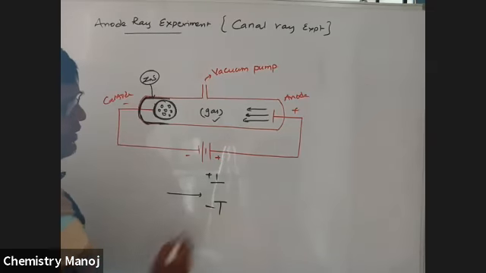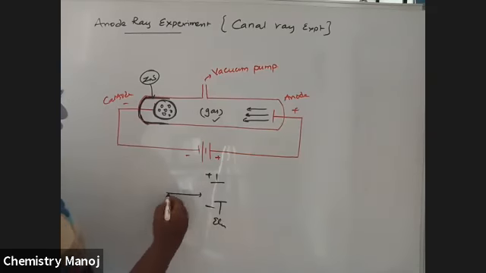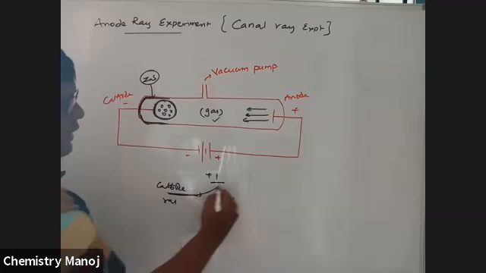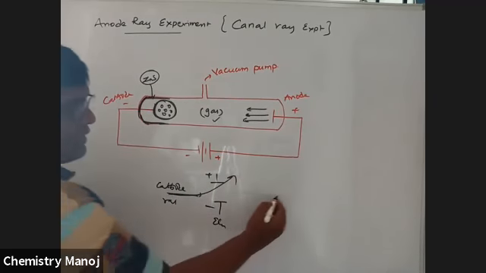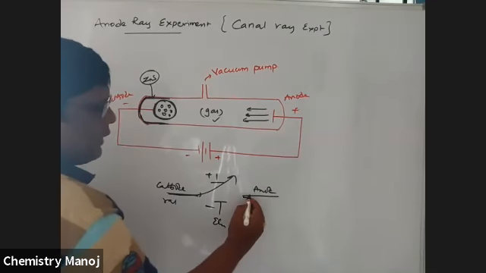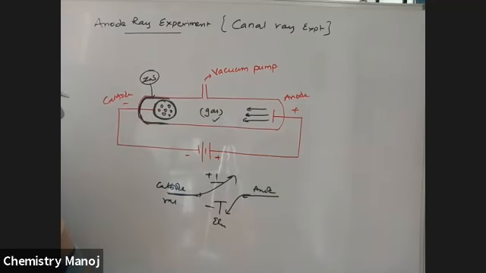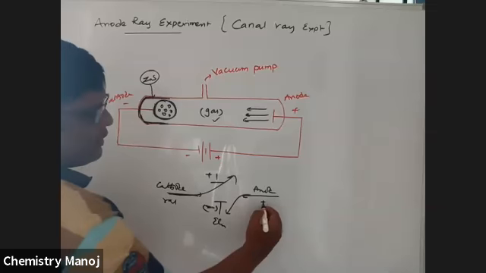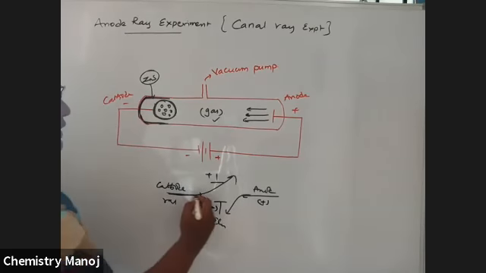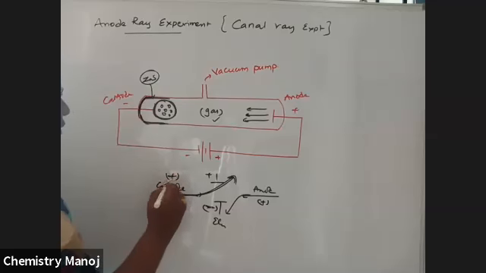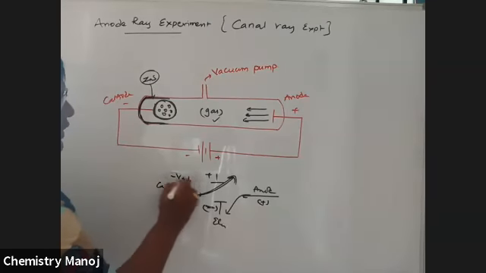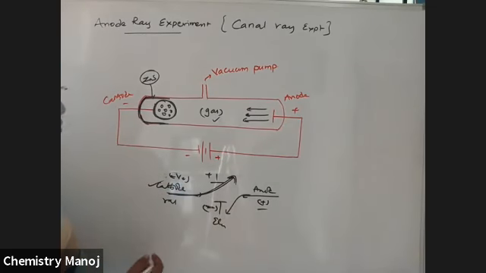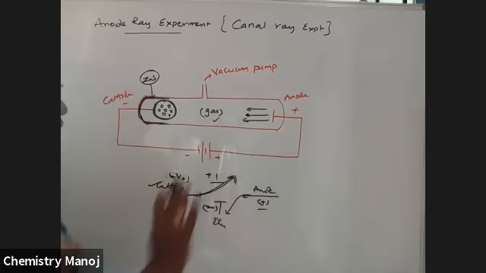With a positive plate and a negative plate, electric field applied, cathode rays are attracted by the positive terminal. But anode rays are attracted by the negative terminal, so they have positive charge, and cathode rays have negative charge. That means all the properties are exactly opposite to the cathode rays.